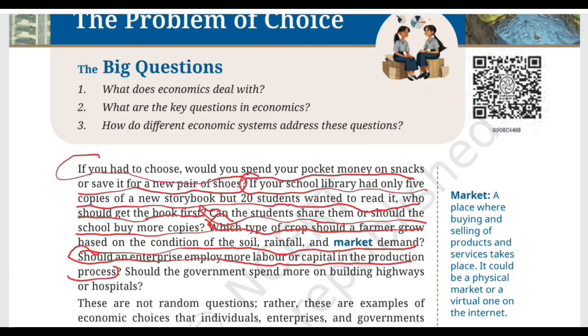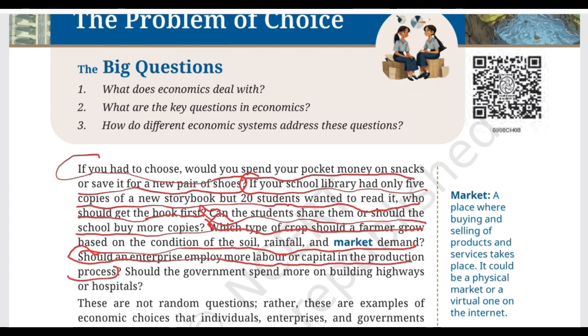So, you have to think, should I employ more workers or should I invest more in machines? Maybe the nature of the product requires skilled workers. Maybe technology can make production faster. Maybe the cost of machines is very high. So the enterprise has to decide how to use its available resources. And once again, do we have alternatives?